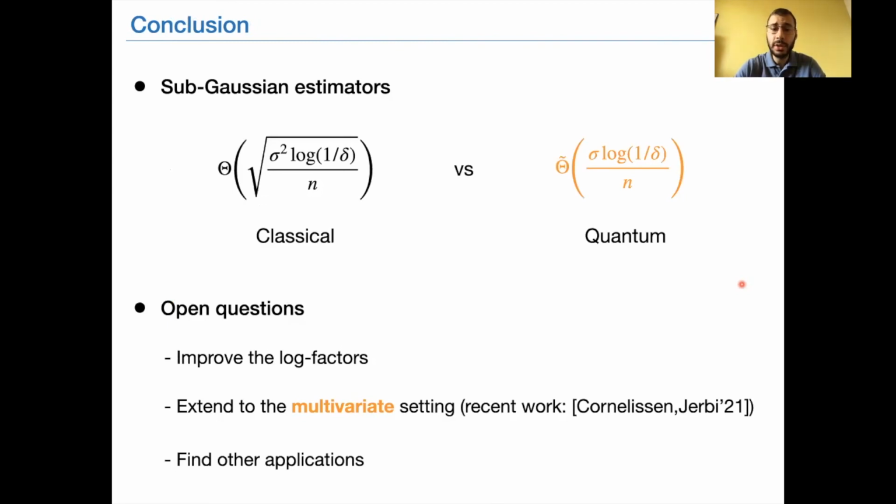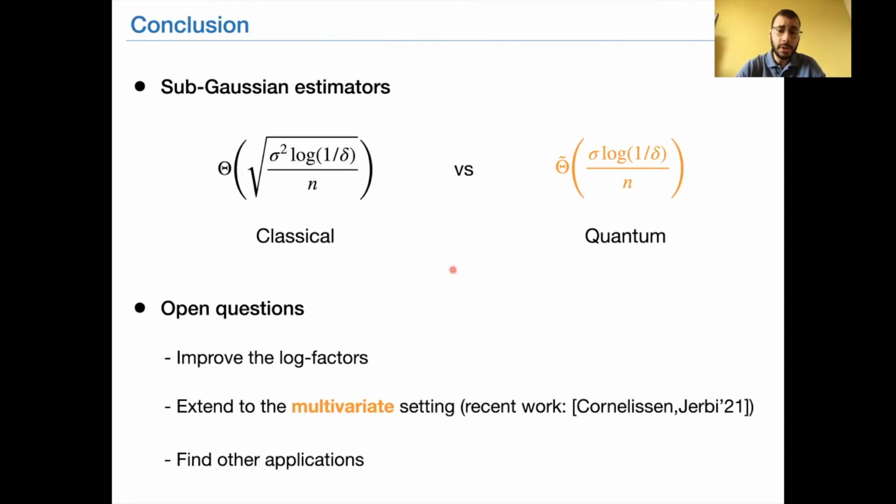Now, to conclude this talk, I would just like to recall the main result obtained in this paper, which is a quantum mean estimator that achieves the bound in orange, and that should be compared to the best classical bound that one can obtain. Those kinds of estimators, we call them sub-Gaussian. They are the optimal ones that can be found.